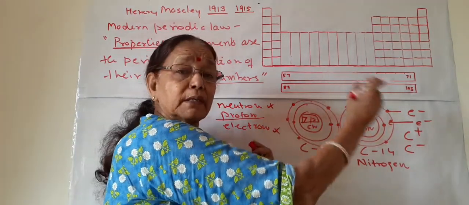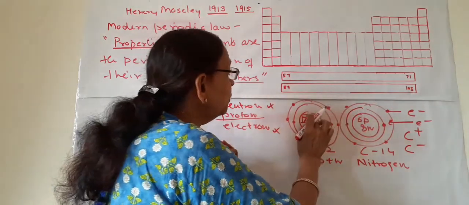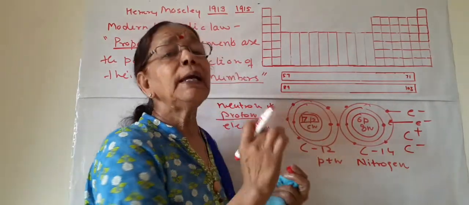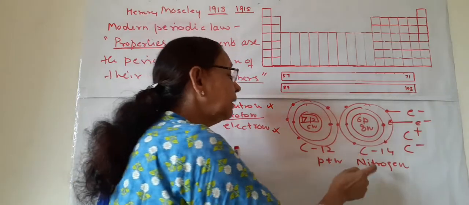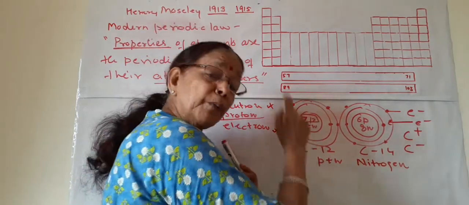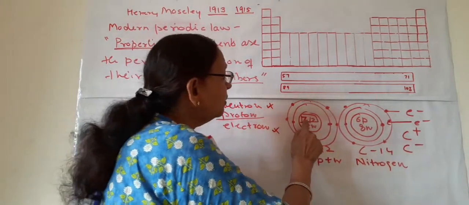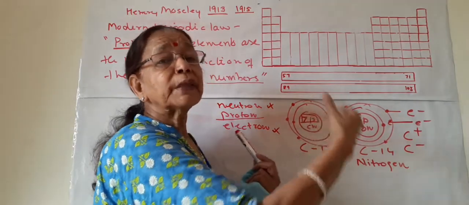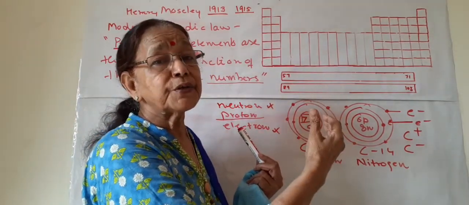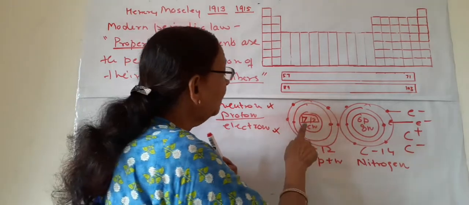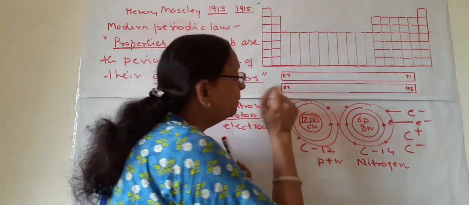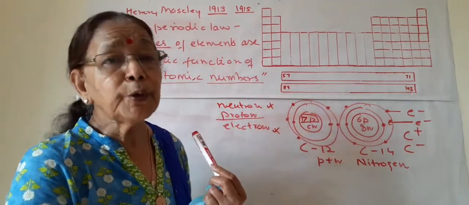So when protons are changed, the element does not remain the same element. It becomes some other element. So the number of protons determines the name of the element, the property of the element. If protons are changed, then the element is changed. And the atomic number depends on the number of protons.